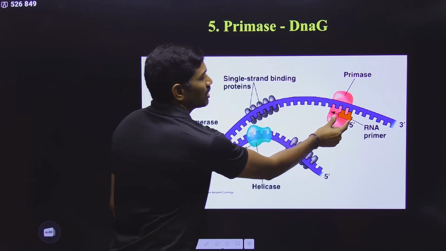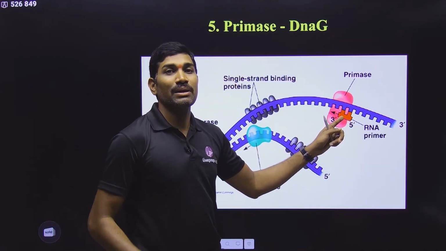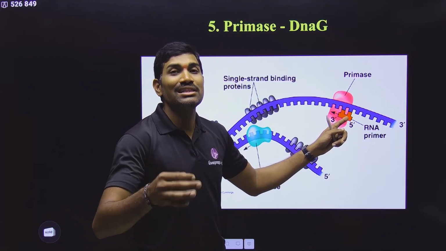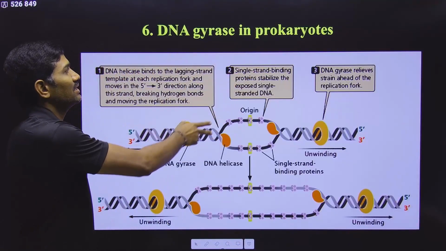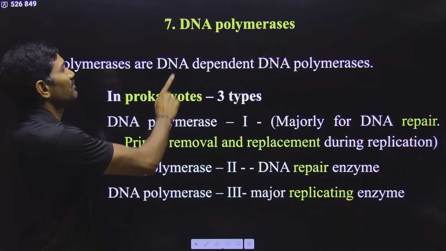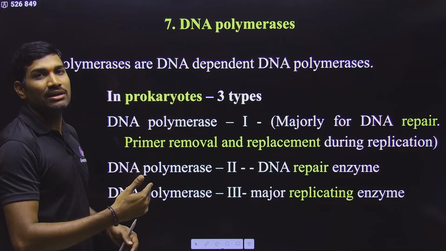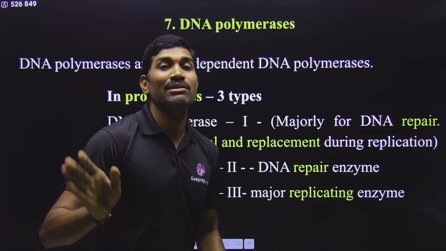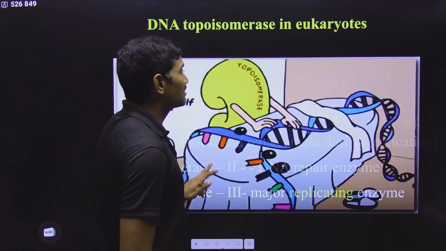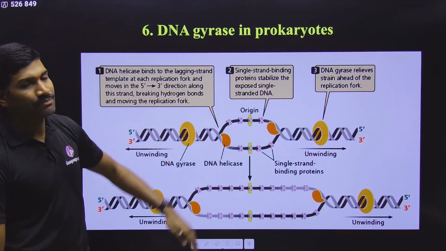It will produce a short RNA primer. What is the advantage of primer? Primer will provide a free 3' OH group, so that in the next step DNA polymerases will come. DNA polymerases will come and they will continue this primer. And once it is continuing primer, the role of primer is completed and then primer will be removed. So that's why this primase enzyme is very, very important. So please remember this. Okay, next one.